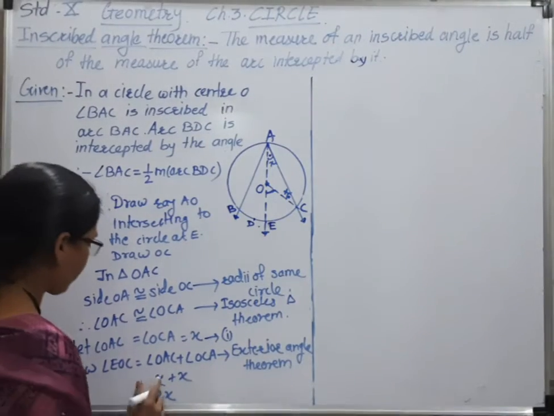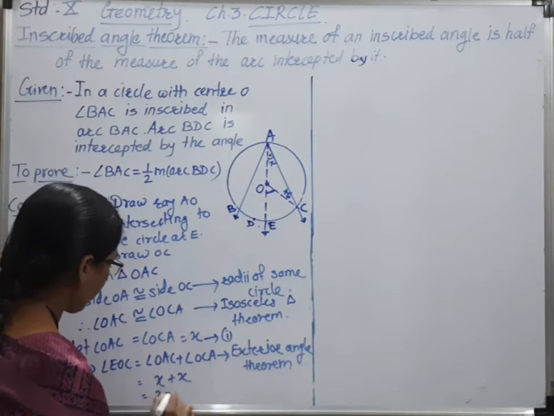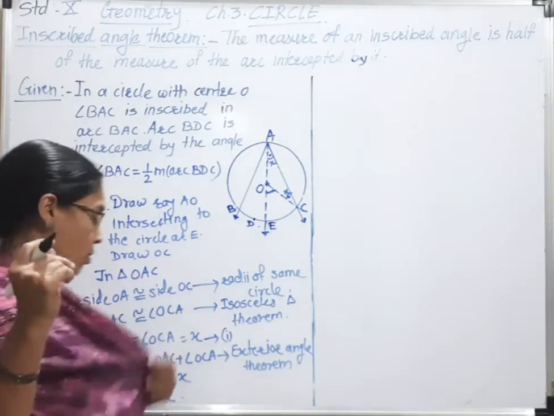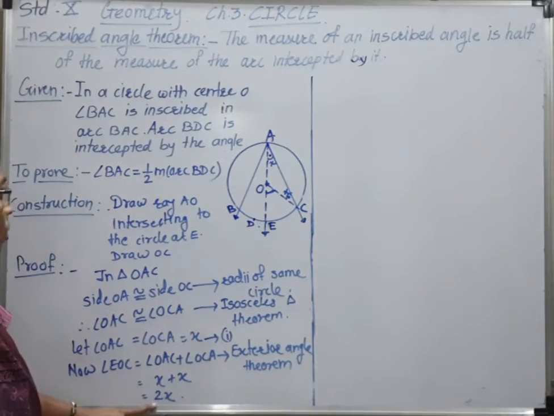Now from that, angle EOC is equal to 2x.